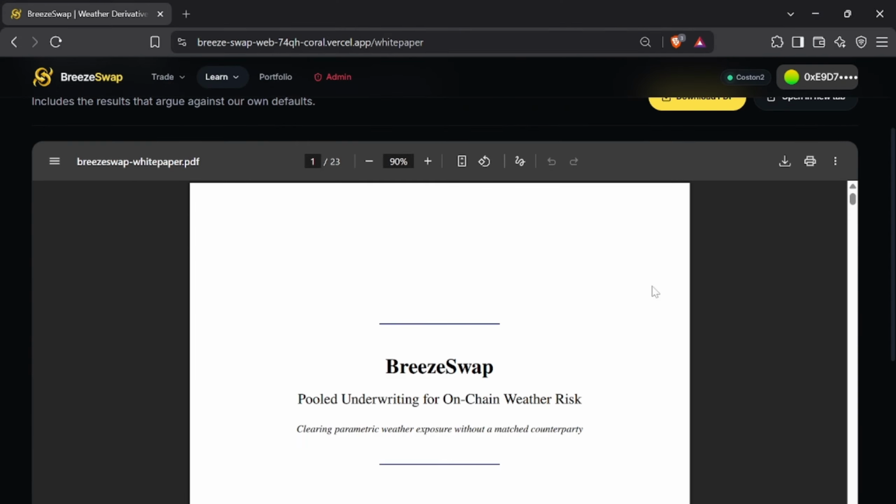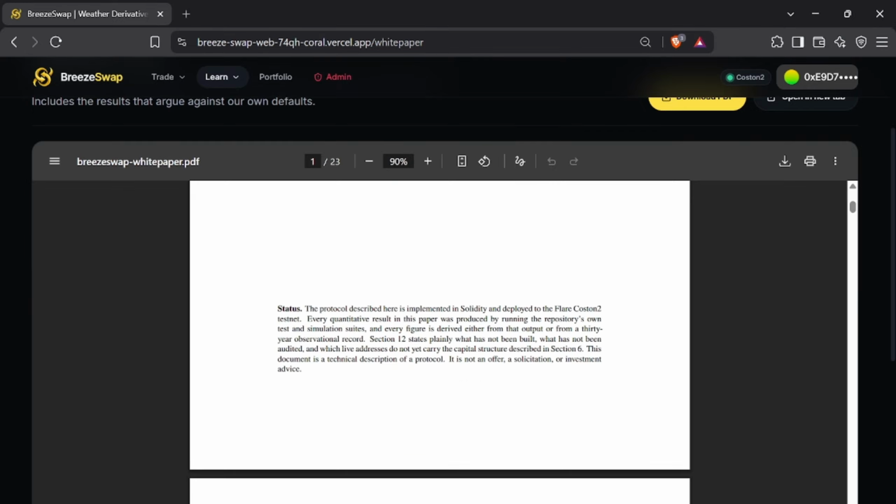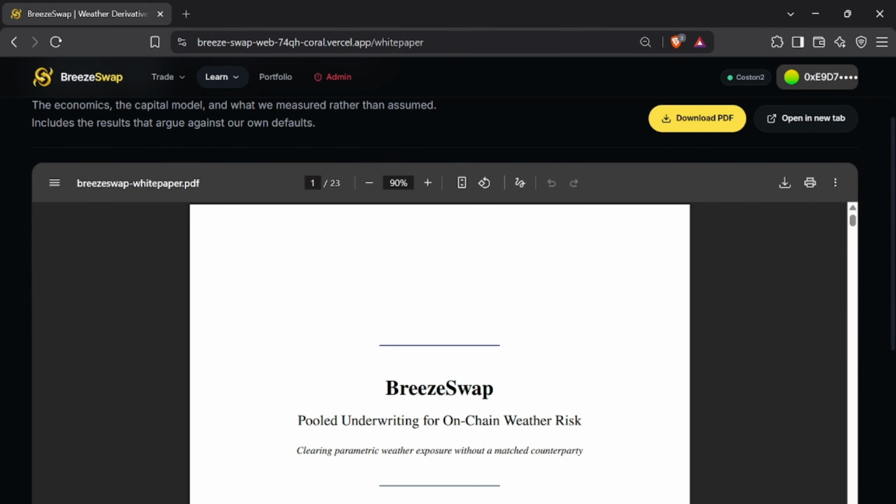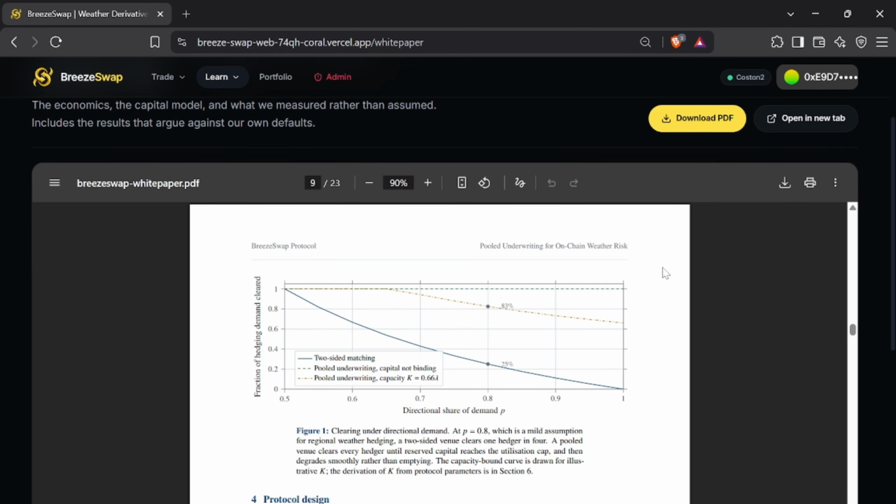I want to show you briefly why this hasn't been built before and how we are different from what currently exists. Everyone who wants drought cover in a region wants it at the same exact time, and nobody wants to sell it to them. The natural seller isn't a farmer, it's capital. As you can see on this curve, traditional matchmaking markets fail here. They might clear one hedger in 4. The flat line at the top is BreezeSwap. We use a liquidity pool to take the other side, meaning with one buyer, the pool immediately creates a functioning market.